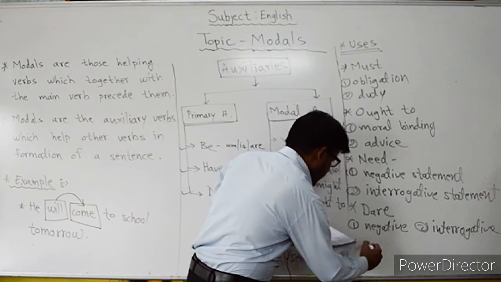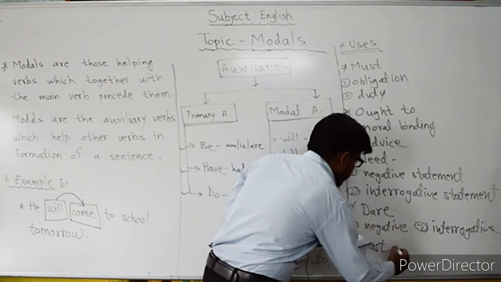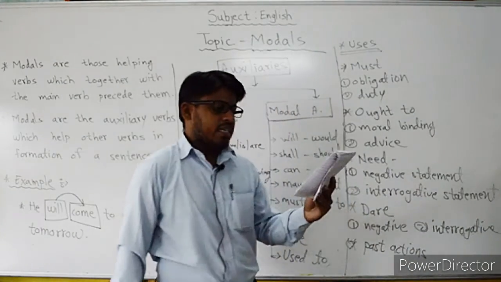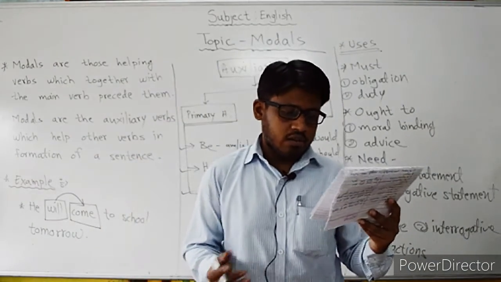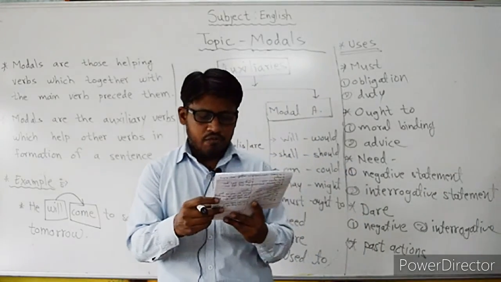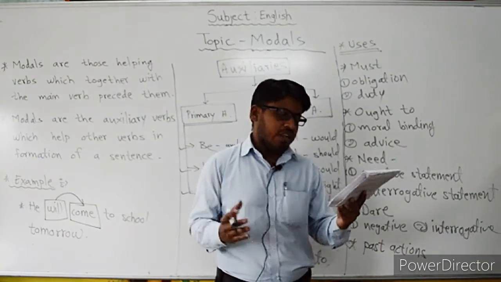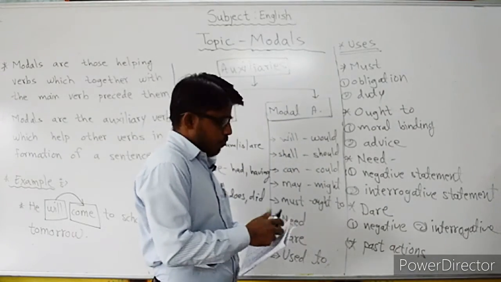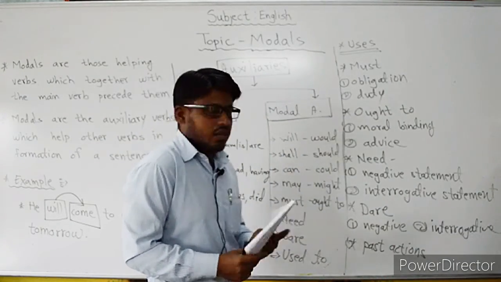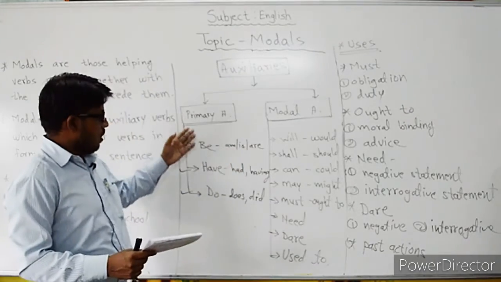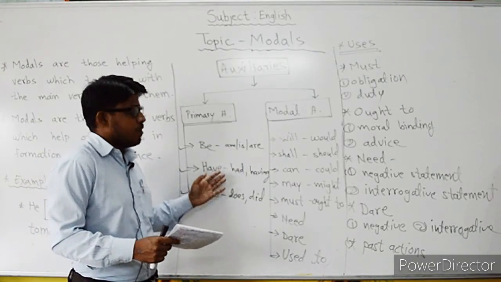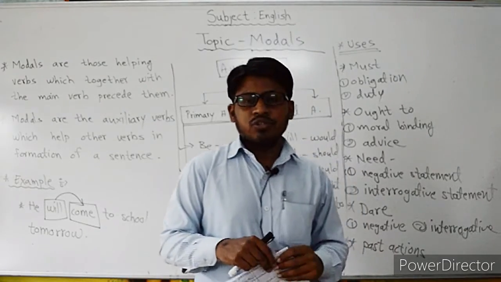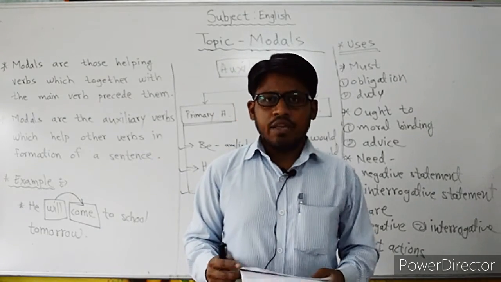Used to express past actions. For example, Edison used to be a slow learner when he was a child. In his childhood he was a very slow learner. So in this way, all these are the usages of modals. So this is the diagram. You have to learn all these modals, so it will help you in your English communication. Okay, so I hope you have understood all these modals. Thank you very much.